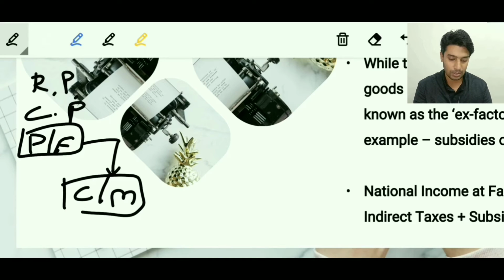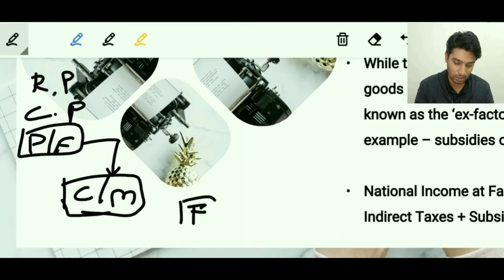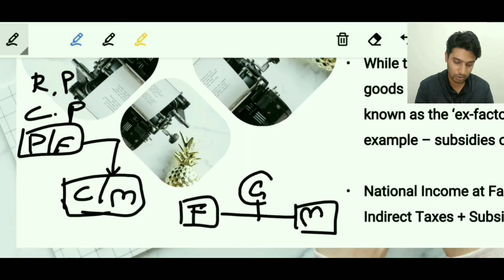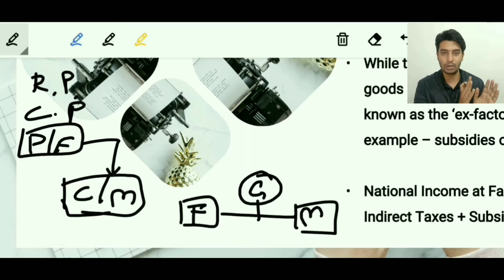And then comes the real world scenario, wherein we see that between the factory and the market there is one more player, which is the government. Now there is a difference between the cost of the good at the output of the factory and the cost of the good at the market. Why is there a difference? Because an intermediate player has been added. The player is the government.